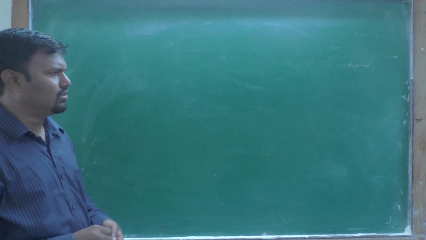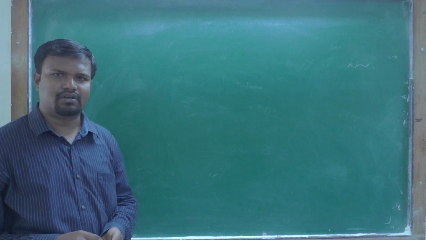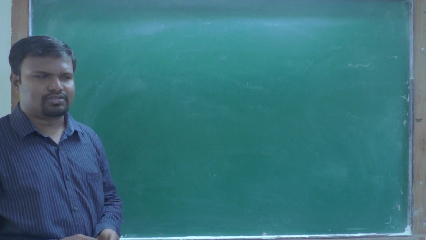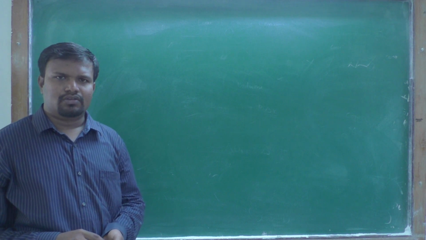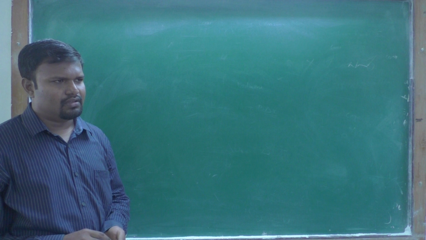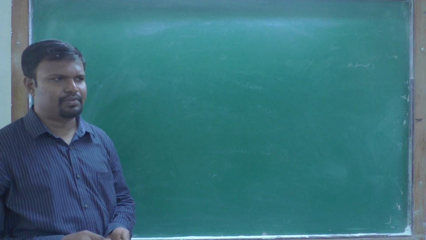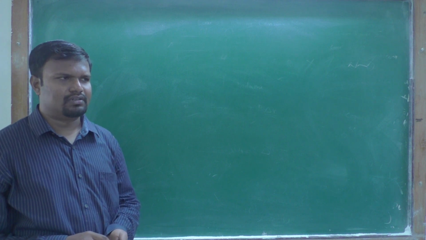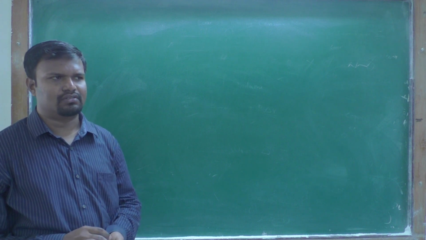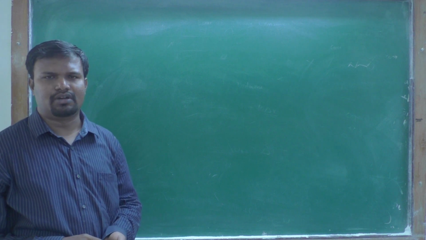Dear students, we have discussed how conformation affects the strength of acids. Today, we will discuss some more examples which affect the strength of acids in relation to conformation.